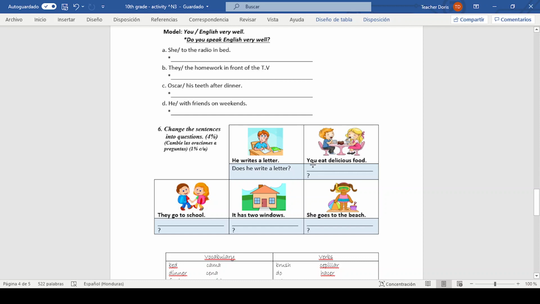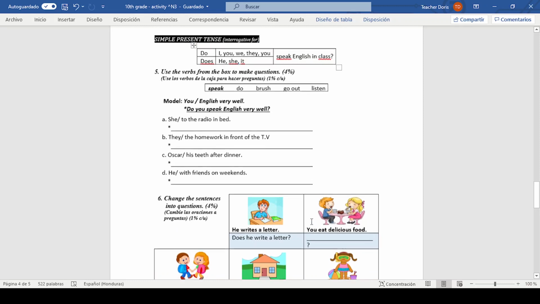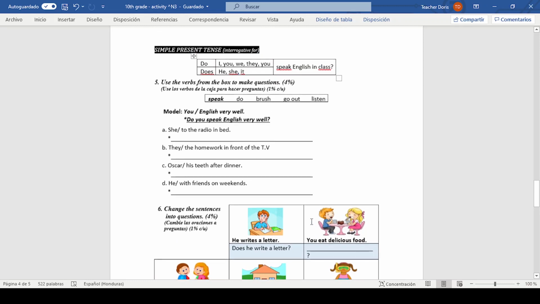Okay. Now here you are going to complete do or does. Do or does. Do or does. She, do or does at the beginning. Okay. Here you have the structure. Don't forget it. Do and does.